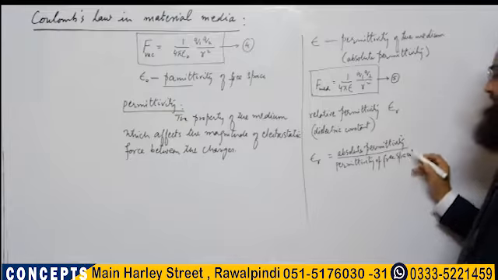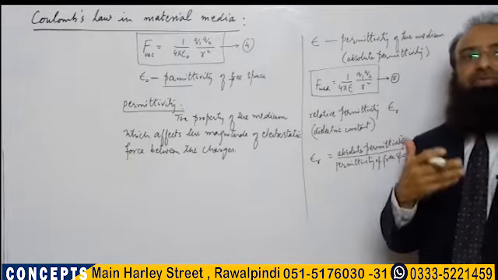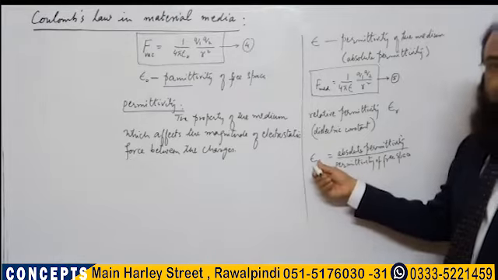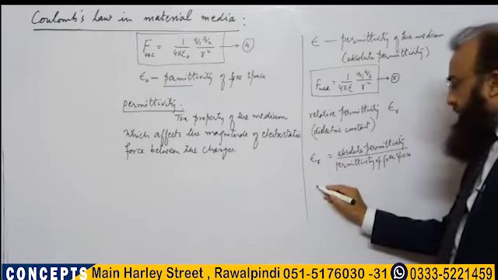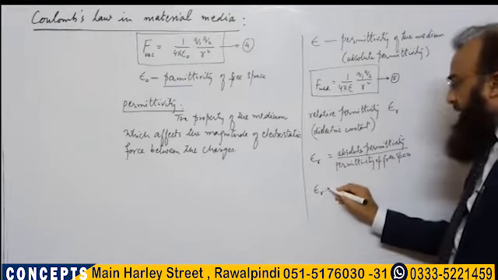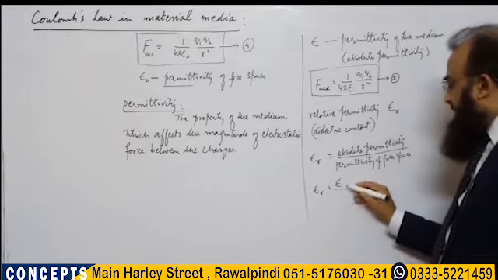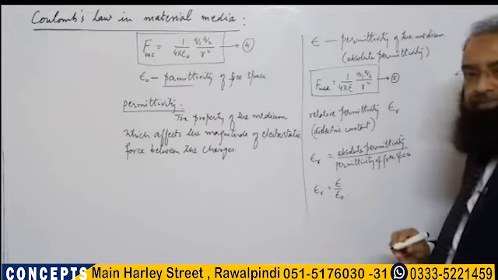That is, if we compare the permittivity of that medium with the permittivity of vacuum, then this would be epsilon r, the dielectric constant of that medium. So epsilon r is equal to epsilon, the absolute permittivity, divided by epsilon naught, the permittivity of free space.